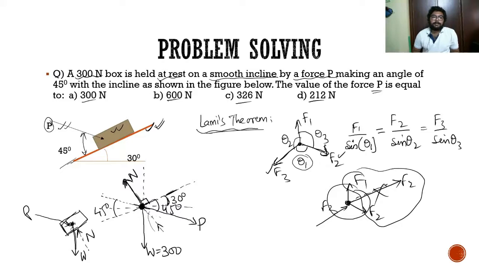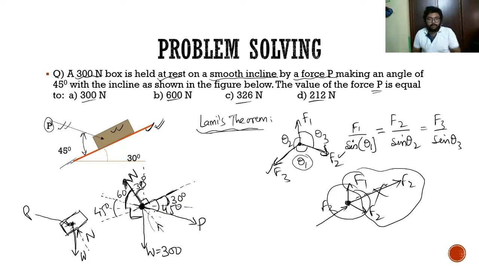That means the normal to this incline will make 30 degrees with the vertical. So with the horizontal, the normal will make 60 degrees. Why? Normal is making 30 degrees with the vertical, so out of 90 the remaining is 60 degrees. Again, this is 90 degrees. With respect to the horizontal, this weight is acting vertically downwards, so it will be 90.